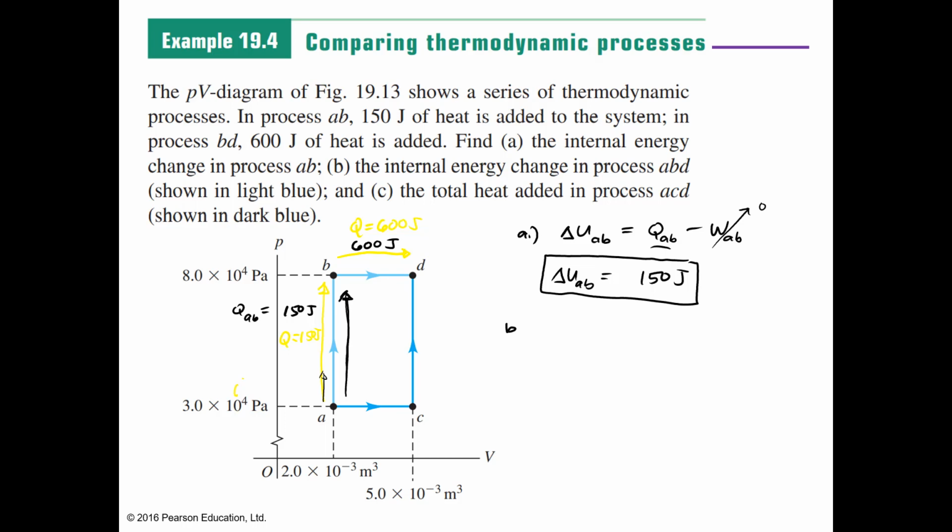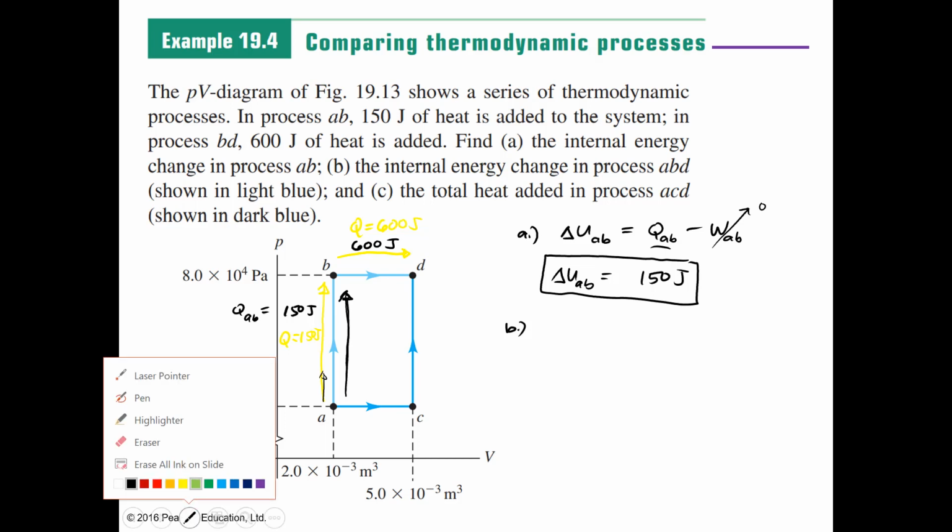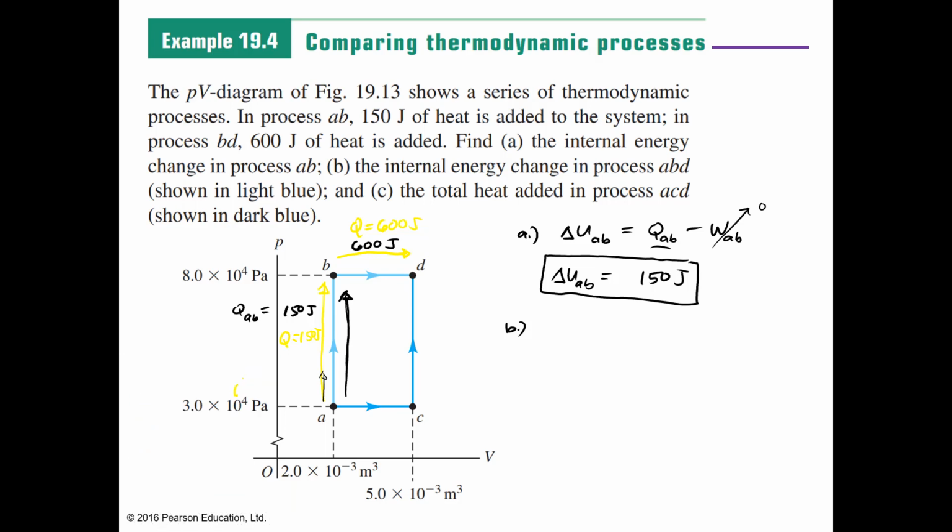How about letter B? For letter B, find the change of internal energy in process ABD. So what we will find is delta U in ABD.